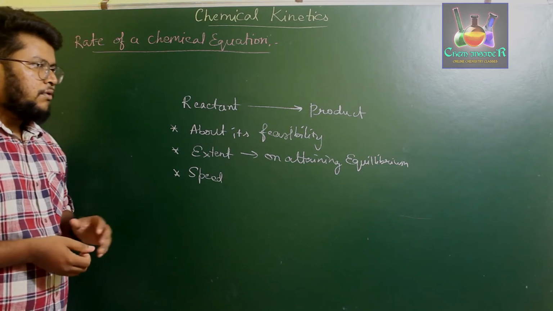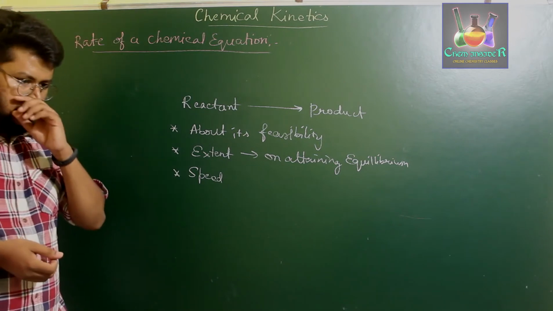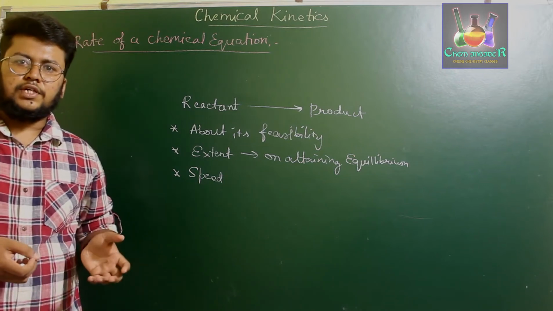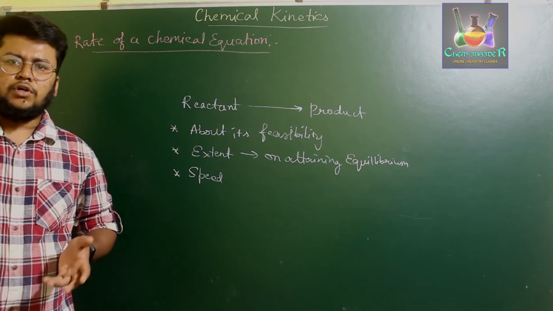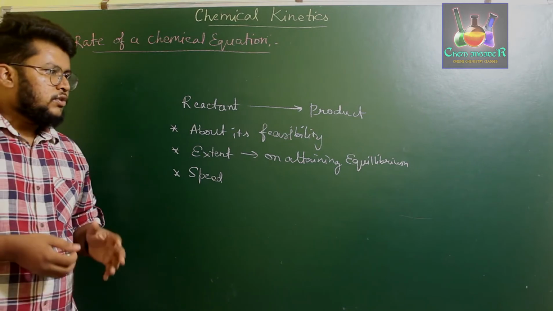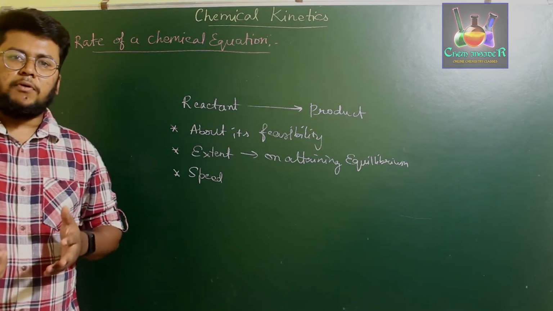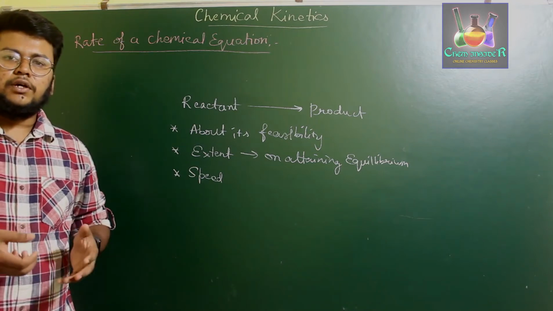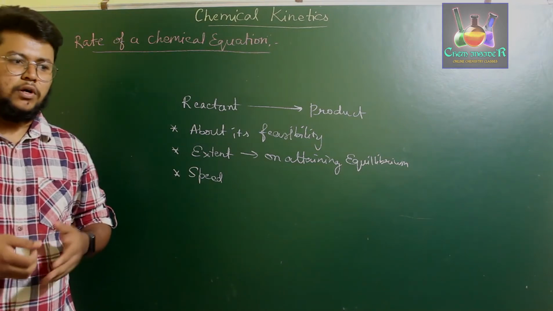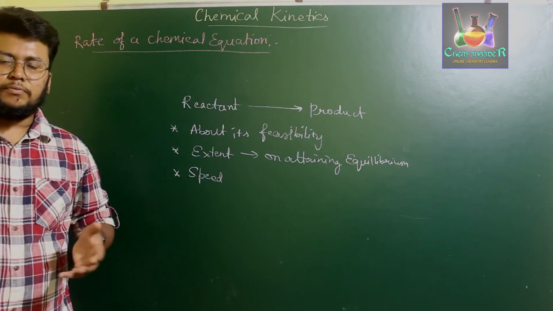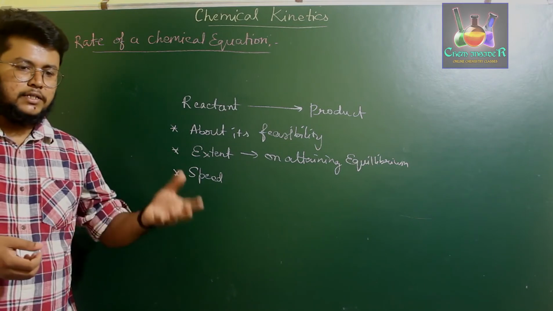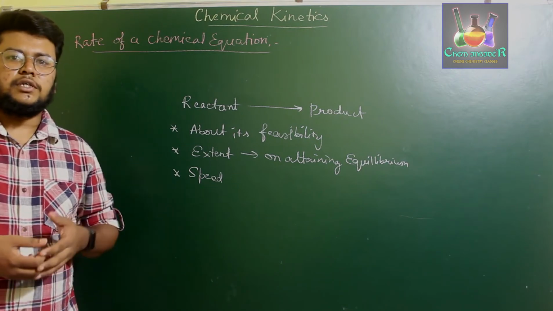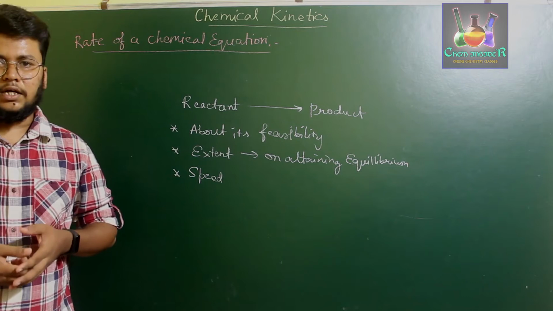So whenever you consider certain reactions, for example, inversion of cane sugar, where cane sugar is converted to glucose and fructose, that particular reaction is a moderate type of reaction. If you consider a different type of reaction, for example, burning of fuel in automobiles, or spoiling of milk by adding certain amount of acids to it. So how much acid should be added to this many liters of milk and so on.